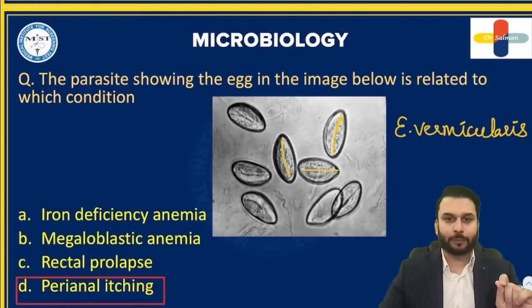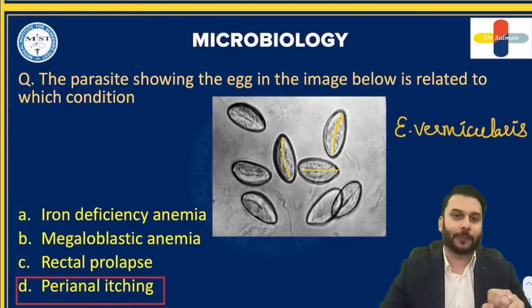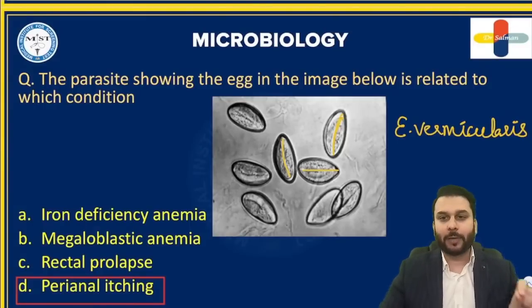Option A, right? Iron deficiency anemia. It is caused by hookworms, right? Iron deficiency anemia is caused by hookworms, namely Ancylostoma and Necator. They are going to cause the iron deficiency anemia. Megaloblastic anemia, if you talk about the parasites, there is the fish tapeworm known as D. latum, right? Diphyllobothrium latum. Rectal prolapse is by Trichuris.